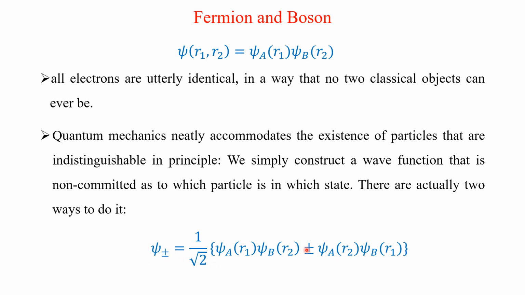This plus or minus shows whether this wave function is symmetric or anti-symmetric. Plus means symmetric. Minus means anti-symmetric. That we will see in detail. Plus is for boson and minus is for fermion. We will come to it now.